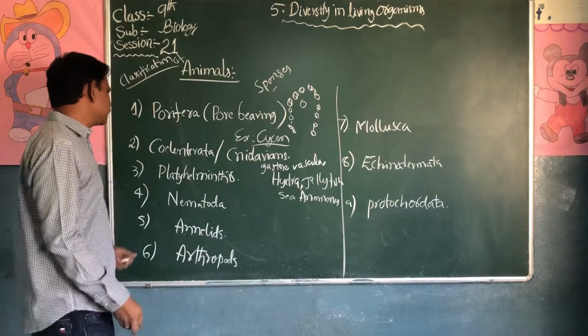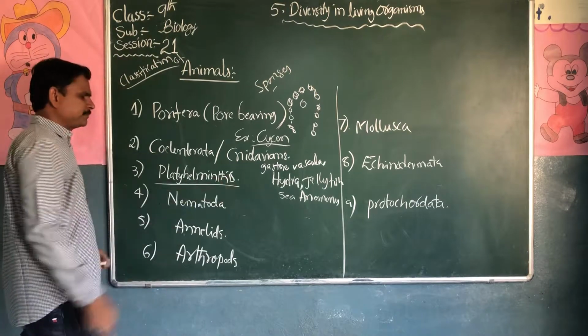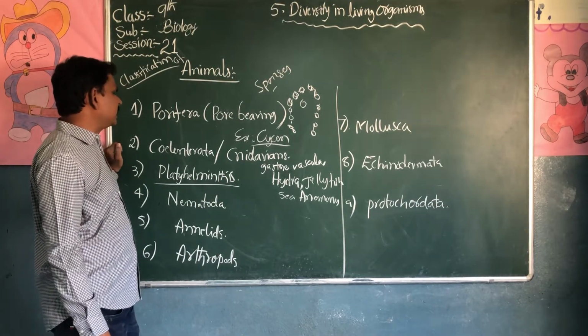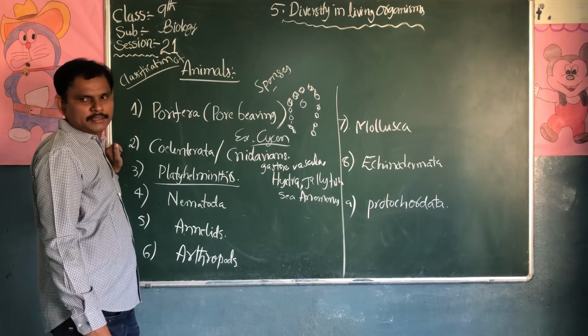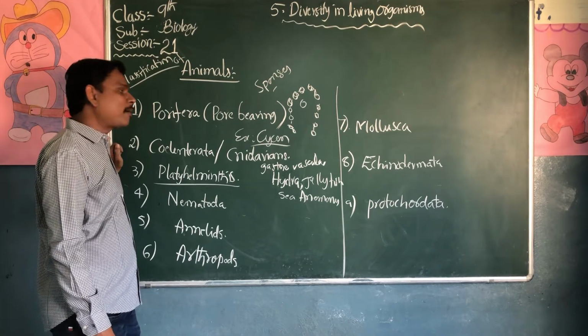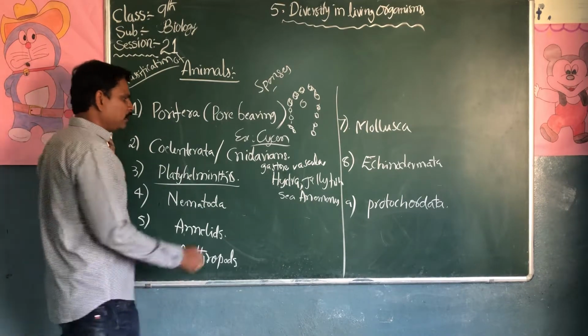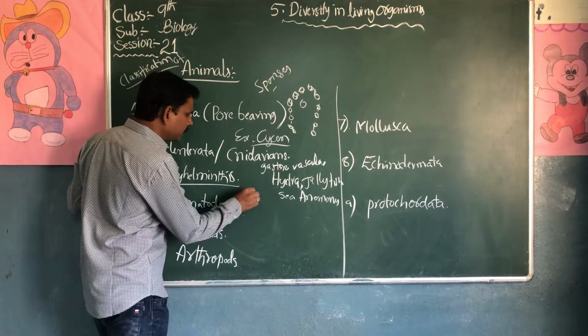The next one is Platyhelminthes. Compared to Porifera and Coelenterata, the Platyhelminthes body is better developed. We can see bilateral symmetry.